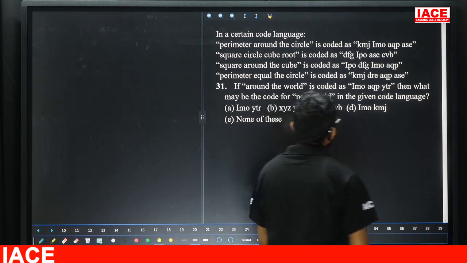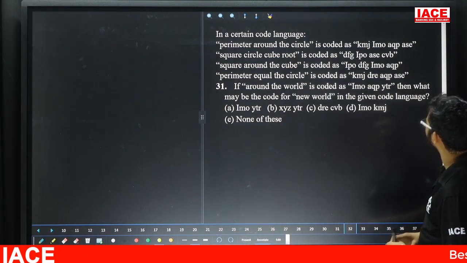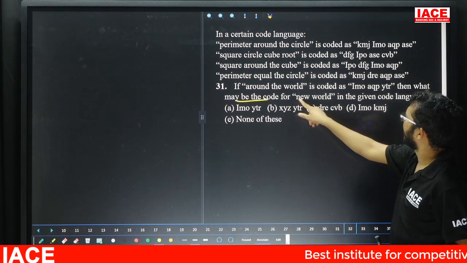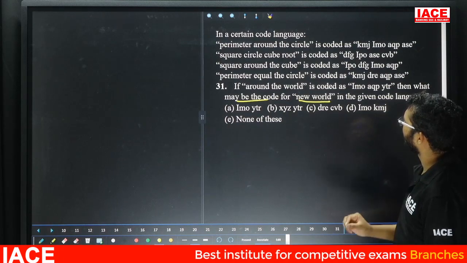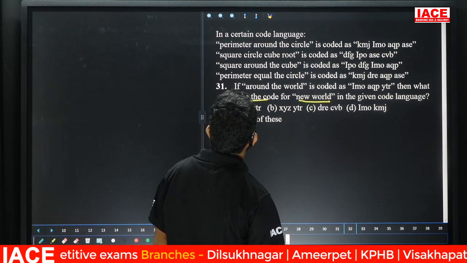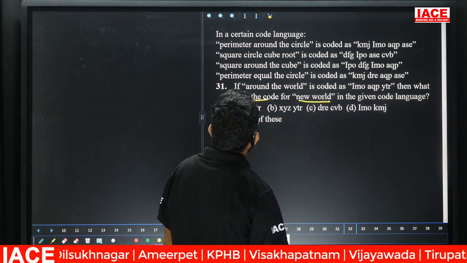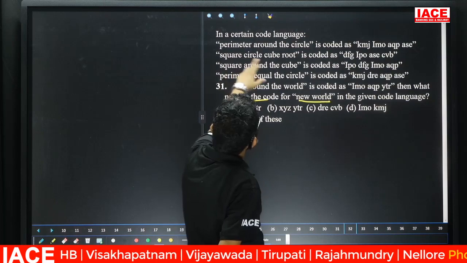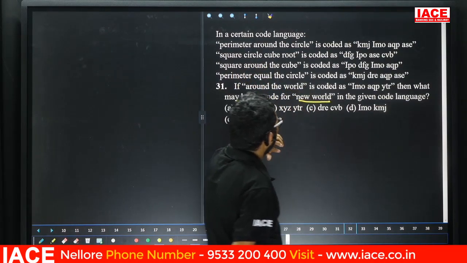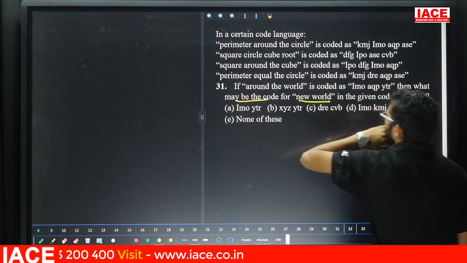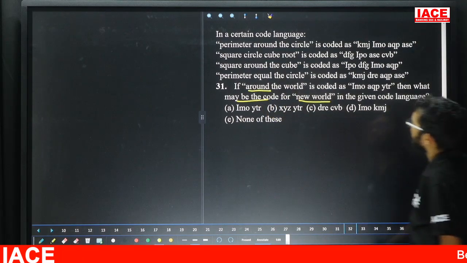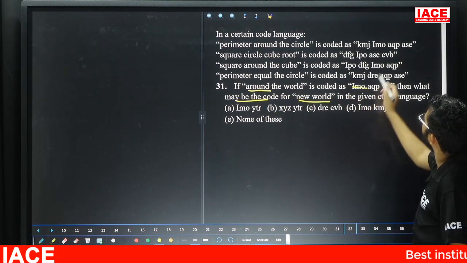Question number 31. If around the world is called IMO, AQP, YTR, then what may be the code for new world in the given code language? Friends, check here. World is present in which line? New is not there. Check world: in the remaining lines, world is also not there. Eliminate these two codes, around and the. IMO is also there, eliminate.